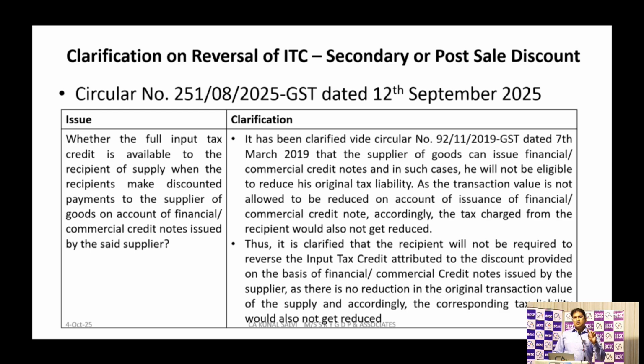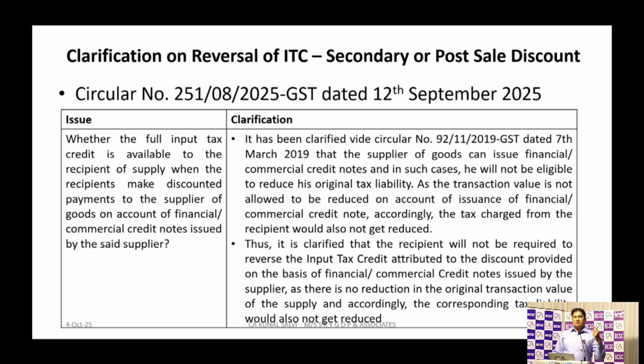Suppose there is no credit note. In my books that 18,000 was lying as a payable. I have not passed any discount entry, that is a discount received entry, or written back that liability. In that case, the officer can invoke rule 37, that is, payment is not made within 180 days for that specific transaction.